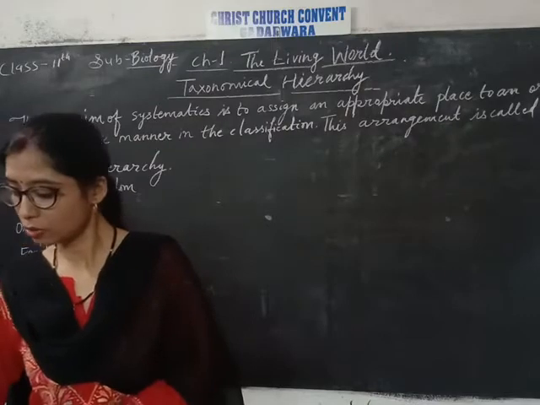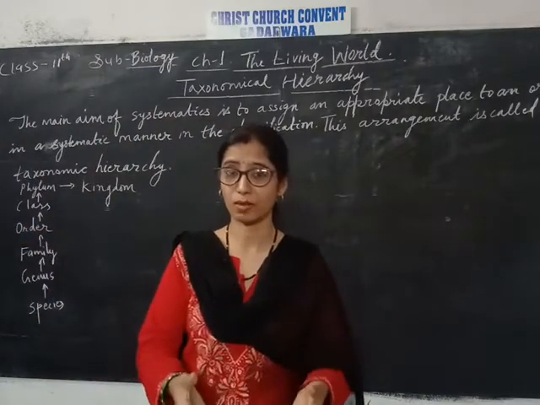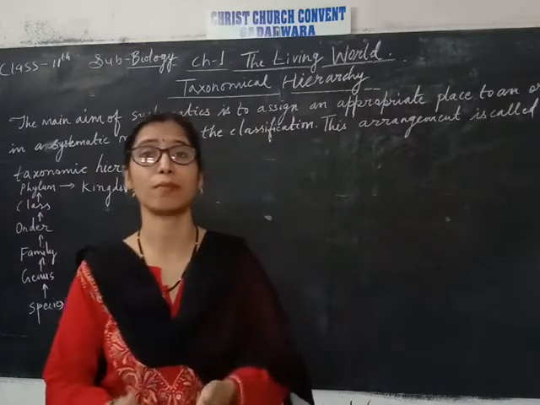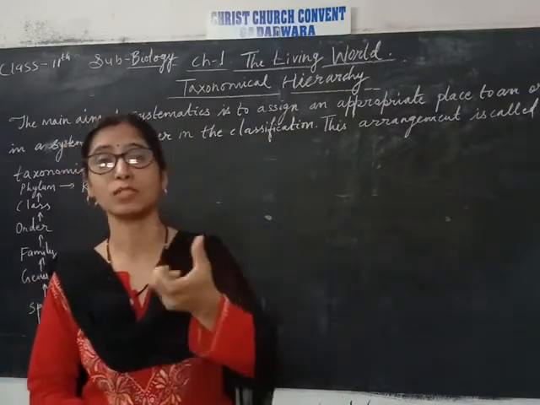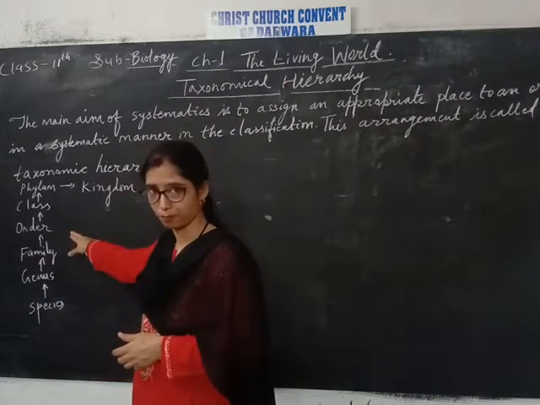Then on the basis of similar characters of the families, which make them resemble each other, these families can come under the similar type of order.